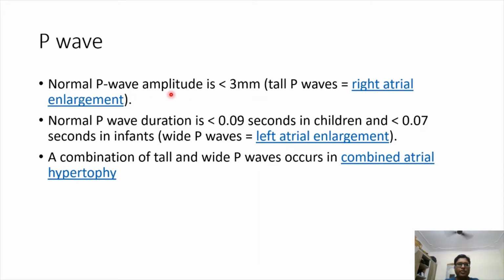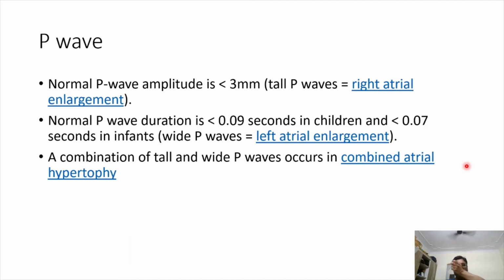The normal P wave amplitude should be known. It's usually less than 3 millimeters. Tall P waves usually suggest right atrial enlargement. Normal P wave duration is less than 0.09 seconds in children and less than 0.07 seconds in infants. Wide P waves usually suggest left atrial enlargement. These are also called P pulmonale, and these wide ones are called P mitral.